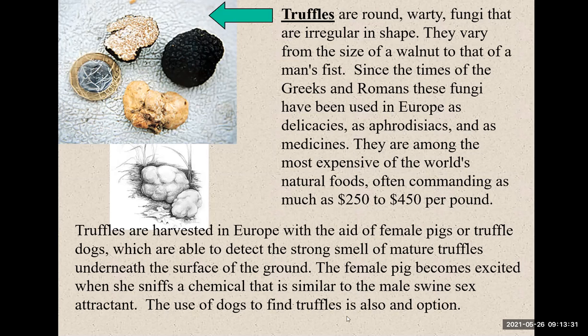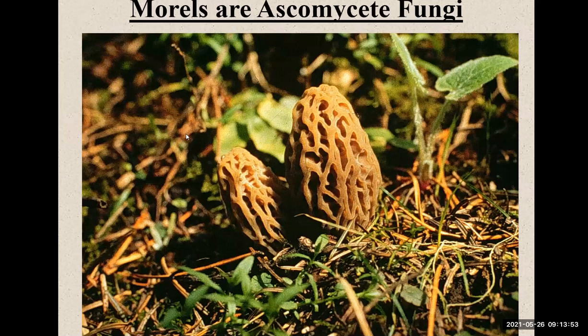These truffles have the same smell as the male swine uses to attract female swine for mating season. The use of dogs to find truffles is also an option. So this is another one. I hope you have watched this or you have found this one.